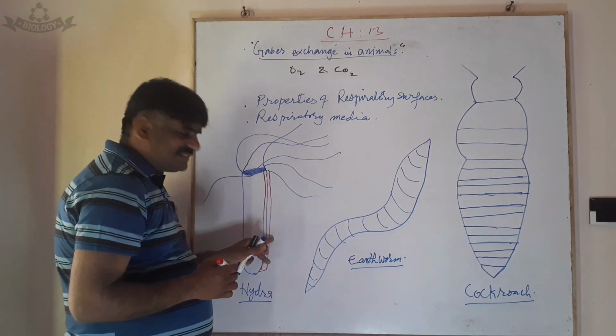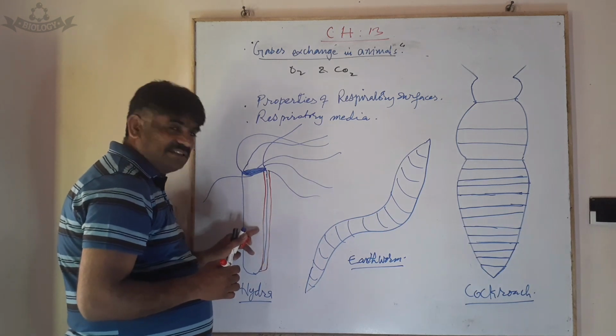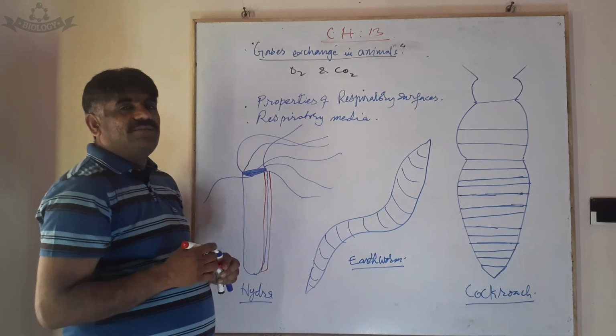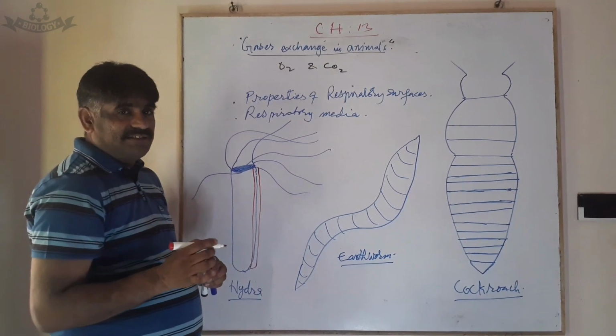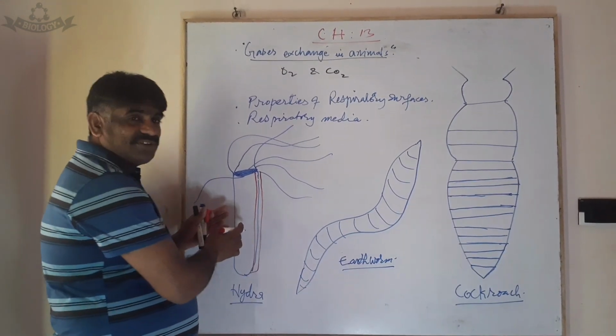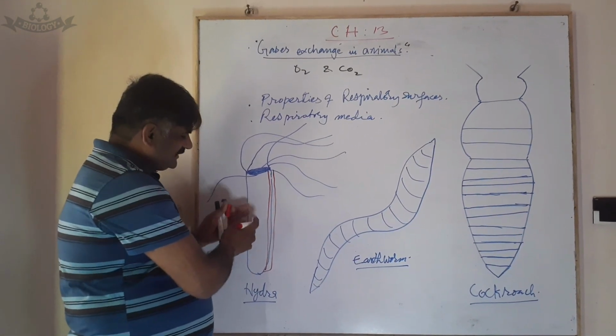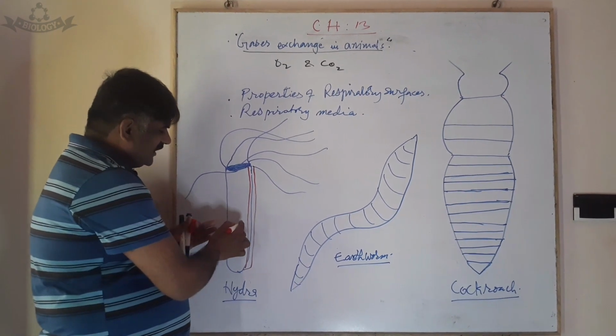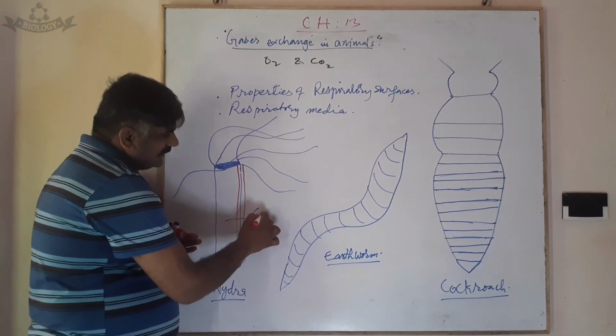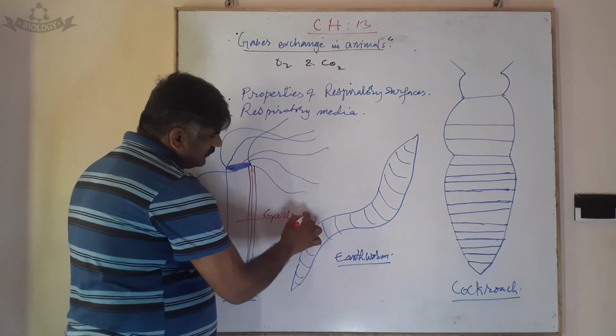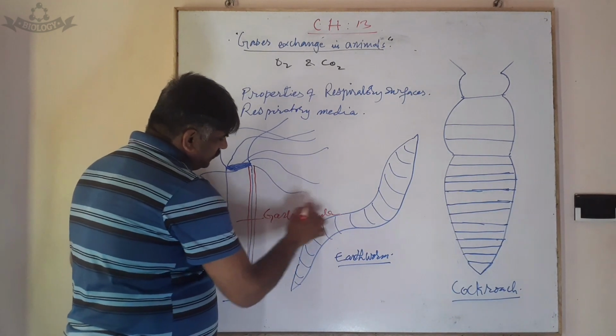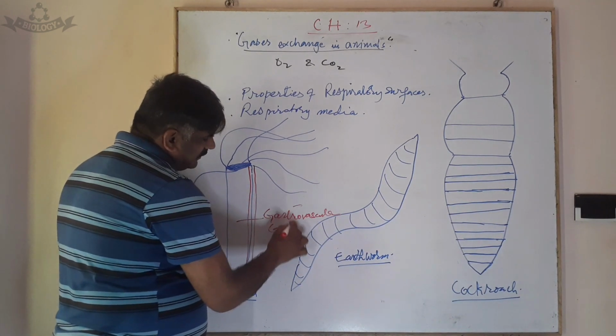These are the ectodermal cells and these are the endodermal cells. And we have already discussed the digestive cavity of hydra, that is called the gastrovascular cavity.